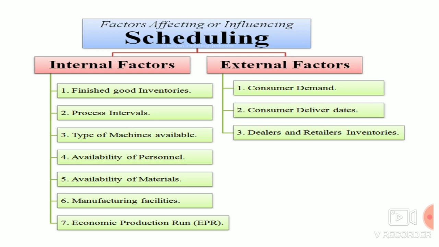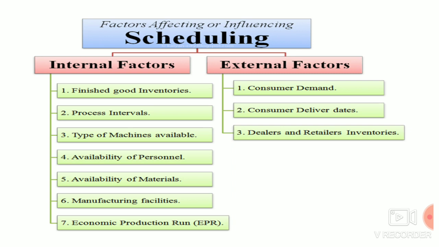The next one is manufacturing facilities, which include power, water, tools, equipment, and a good water supply. All those things will be considered in manufacturing facilities. If anything goes wrong, if anything is lacking, again the scheduling is ineffective.